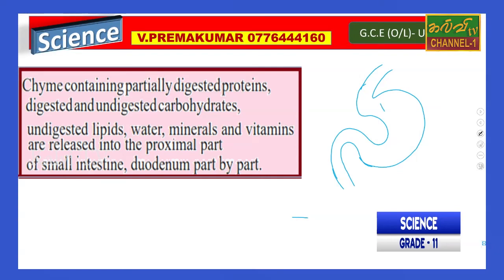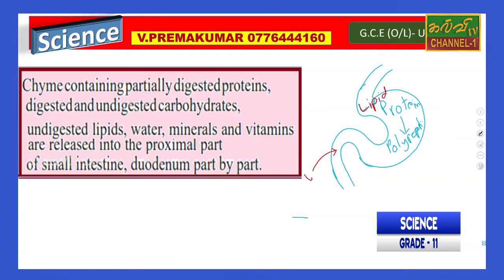So here we can find that protein is converted to polypeptide. The partially digested peptides need to change into amino acids. Lipid digestion does not occur in the stomach, so lipids are undigested, because lipid digestion occurs in the duodenum and small intestine.